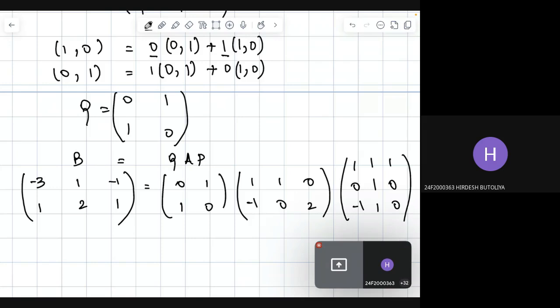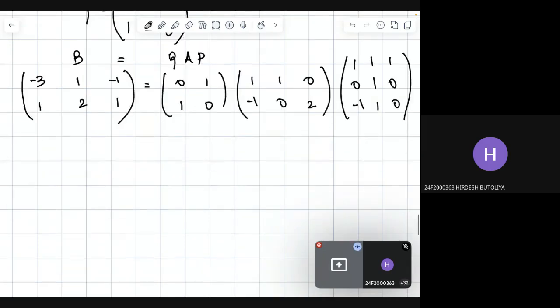Okay, so we are going to discuss the properties of similar matrices. Similar matrices have three important properties, for which we don't have to calculate too many things.